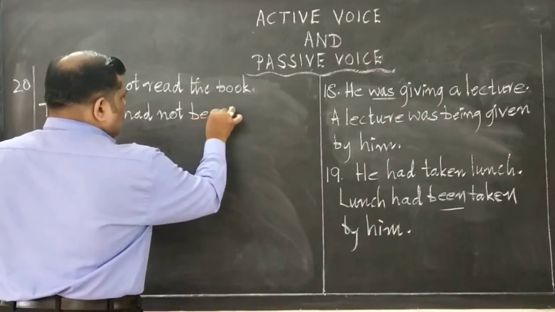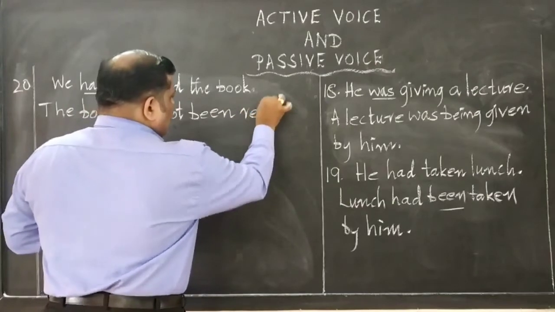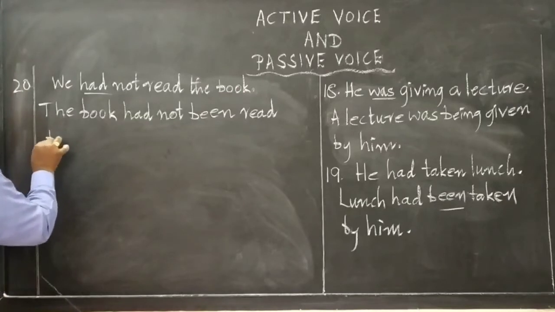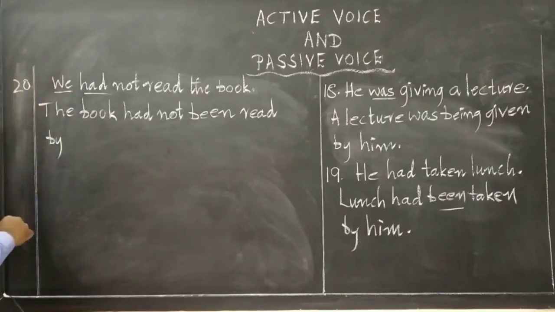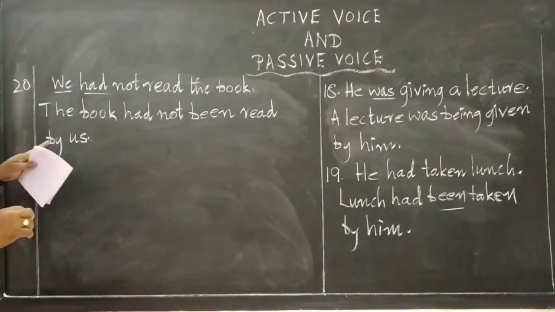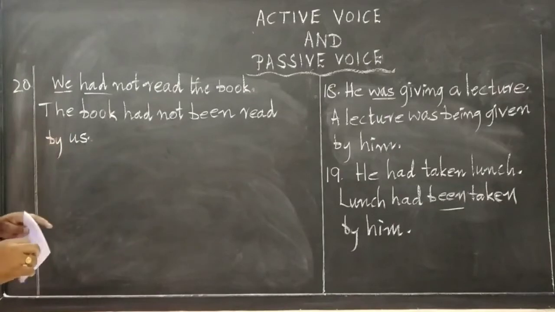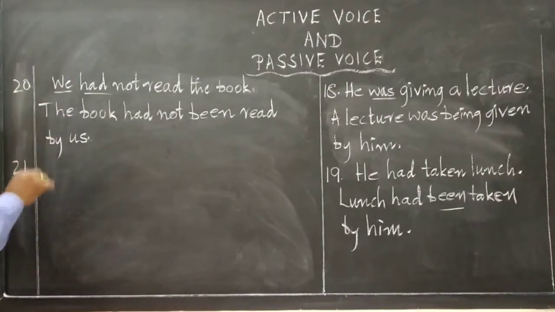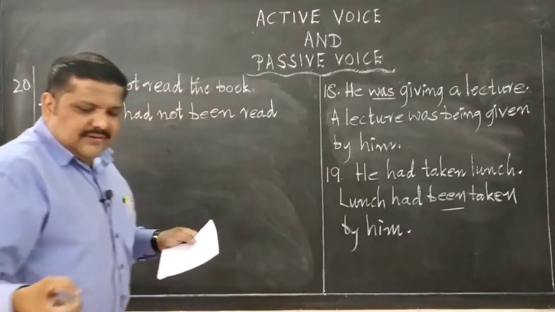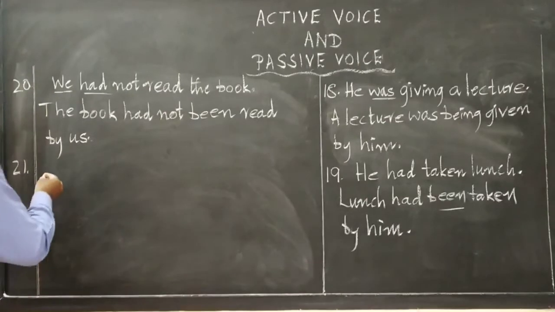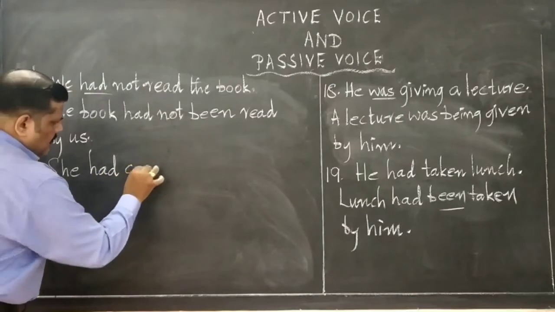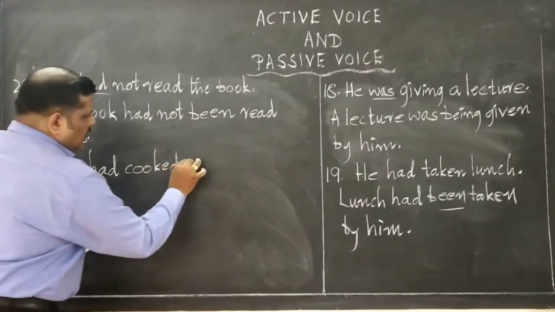been read. See, the book had not been read by, we is given. How do you put we in passive? Us. You cannot say we here. Us. Next. 21. That says, she had cooked meal. See, she had cooked meal.